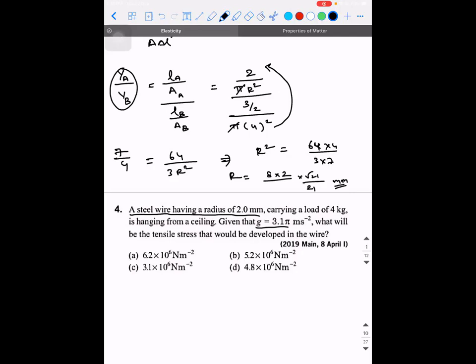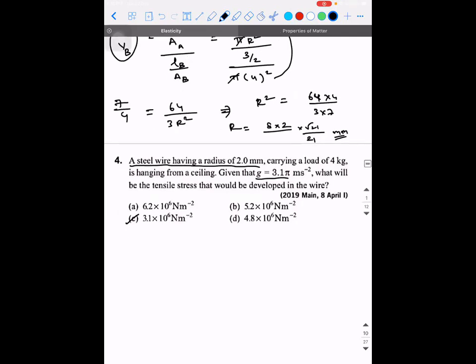Sir, 3.1 into 10 power 6. So option C, the fourth. That's right. So I think it's a simple formula, right? Yes, sir. Y is equal to F into A by A delta. It's the same formula again. F will be 40.